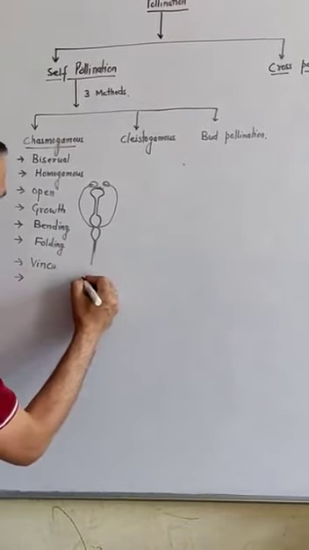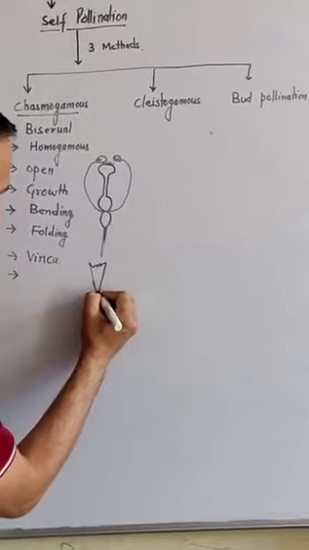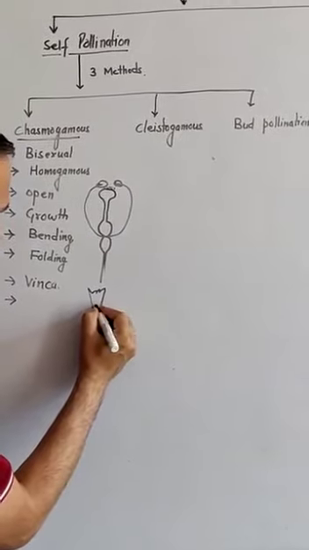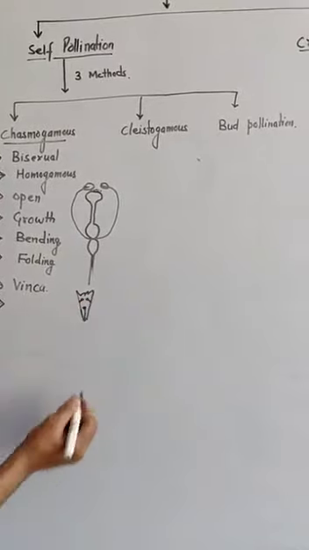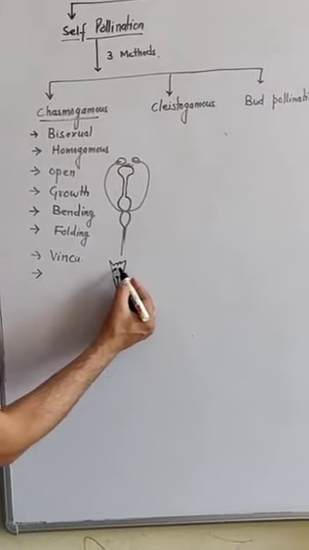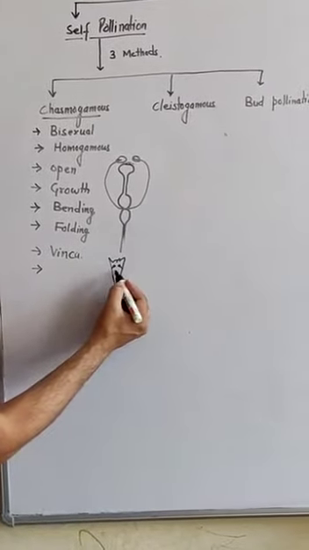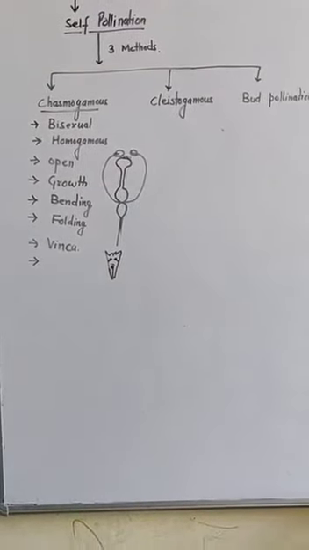I am making one diagram. Here you have the stigma, and here you have the anther of that particular plant. Whenever the anther dehisces, the pollen grain falls upon the stigma and further pollination takes place there.